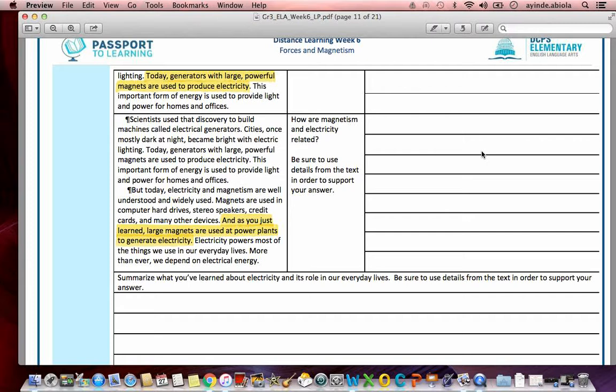All right, so we've learned that magnets can actually be used to create electricity. So they are related because of the fact that magnets can be used to create electricity.